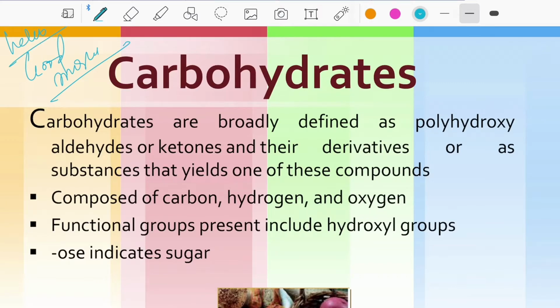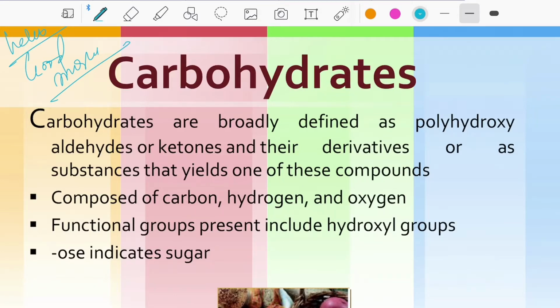Today we discuss the topic carbohydrates. I think all of you are familiar with carbohydrates. What are carbohydrates? They are basic things regarding your energy. We eat carbohydrates daily, and everything is related to our energy. They are like starch-like substances from plants, which are generally used for food purposes.